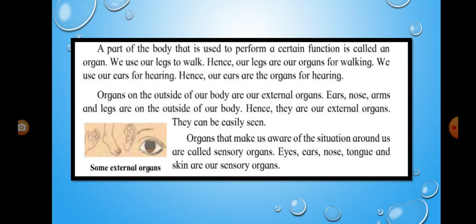Organs on the outside of a body are our external organs. Ears, nose, arms, and legs are on the outside of our body. Hence, they are our external organs. They can be easily seen.